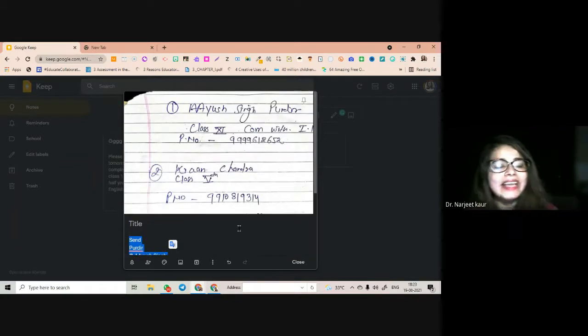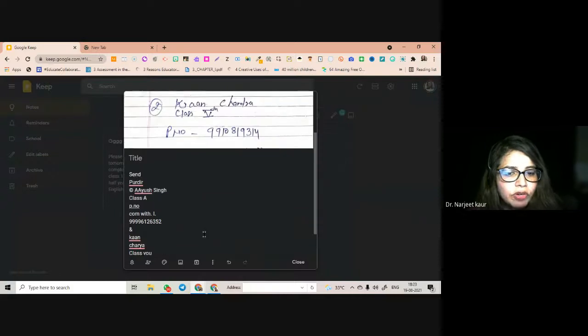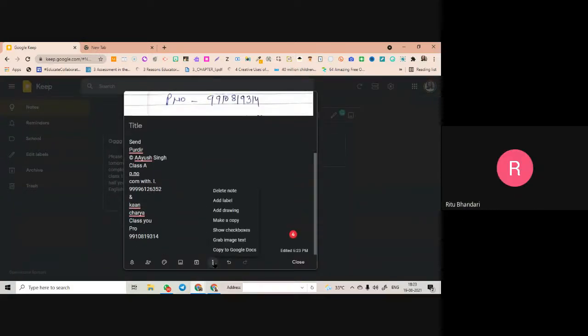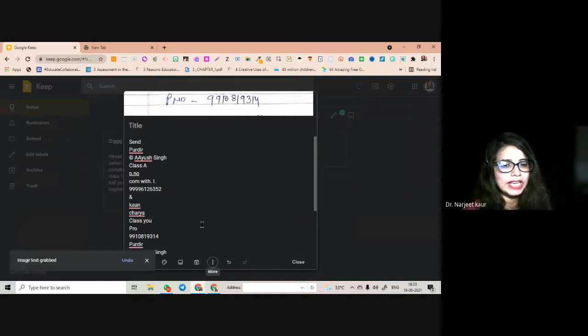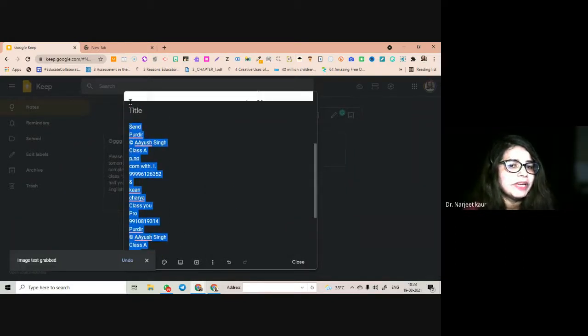People send the image of the comprehension to Google Keep, any comprehension, and what you have to do is grab the image text, and you are good to go with copy and paste anywhere that you want. This is a cool feature.